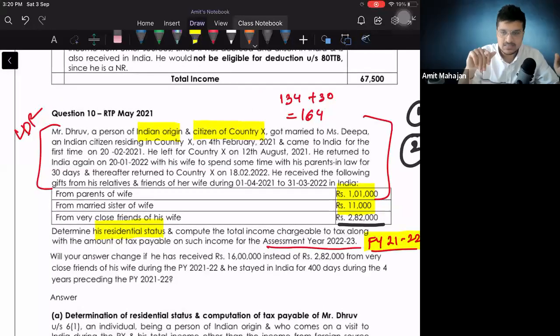So can I say we have identified the residential status. The second basic condition is not applicable, which means there is only one basic condition which he has to fulfill. So what is that one basic condition? 182 days. Is he staying in India for more than or equal to 182 days? He is not staying in India for equal to or more than 182 days, and that is why he will be considered as a non-resident. We will write this, don't worry. Perfect. Everybody with me?